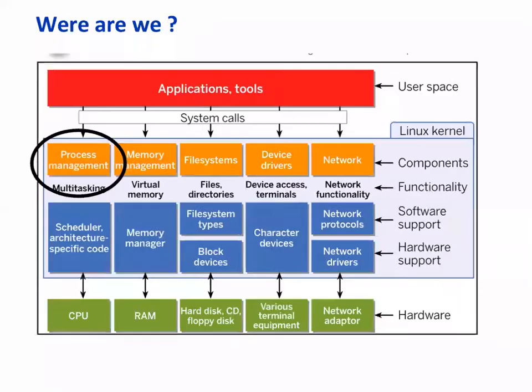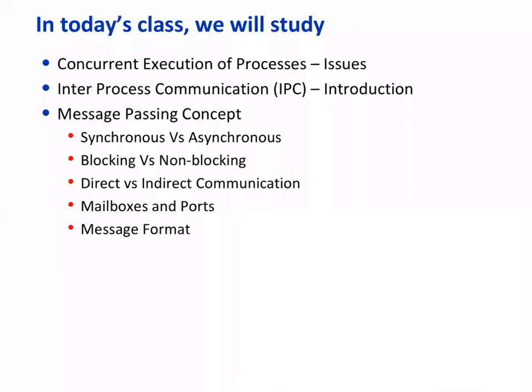So we'll cover the following. We'll look at what the issues are when we execute processes concurrently. Note that when we say process, you can also think in terms of threads. A few issues might be different, but when we talk about inter-thread or inter-process communication, largely these are the same issues.